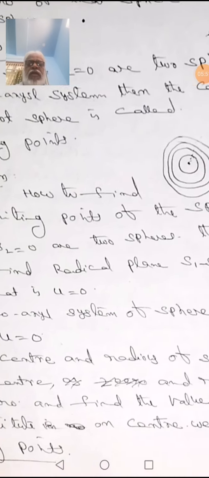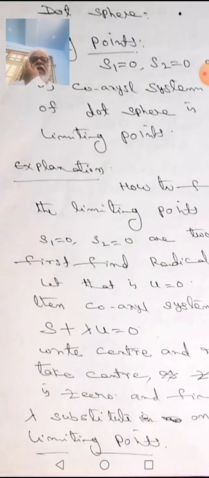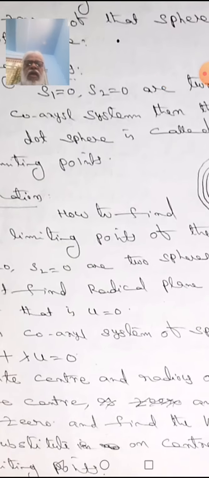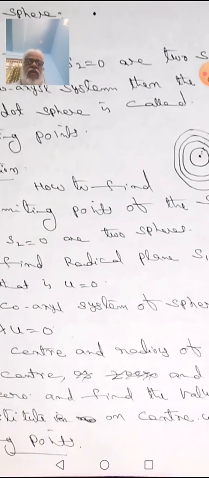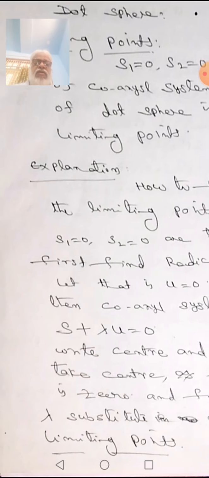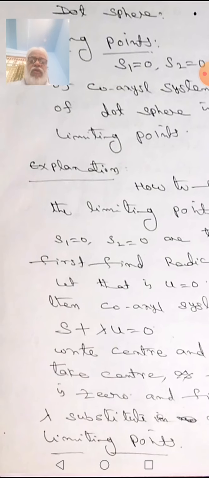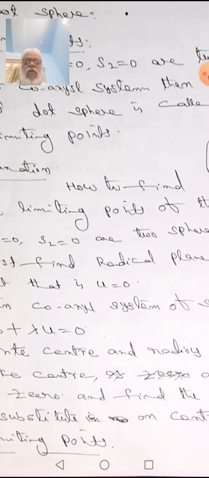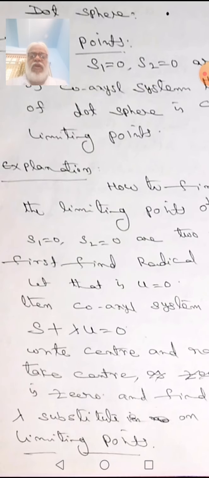Then we first find the radical plane, that is S1 minus S2 equal to 0, which is u equal to 0. We get a plane equation with an x term, y term and z term. Then the coaxial system of the sphere is S plus lambda u equal to 0.